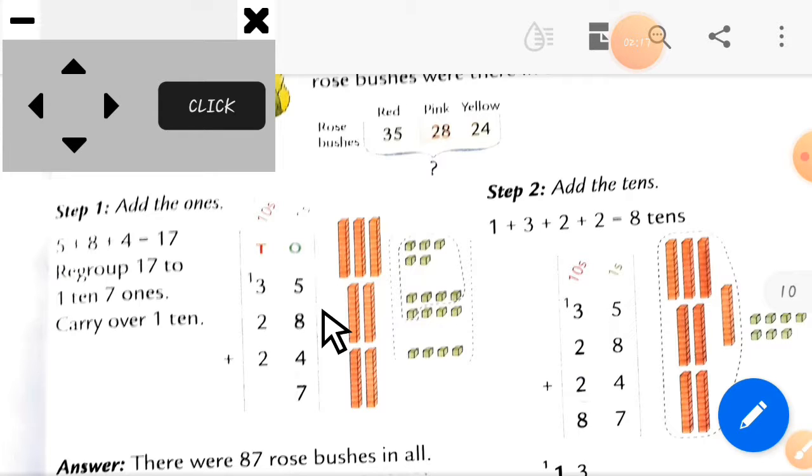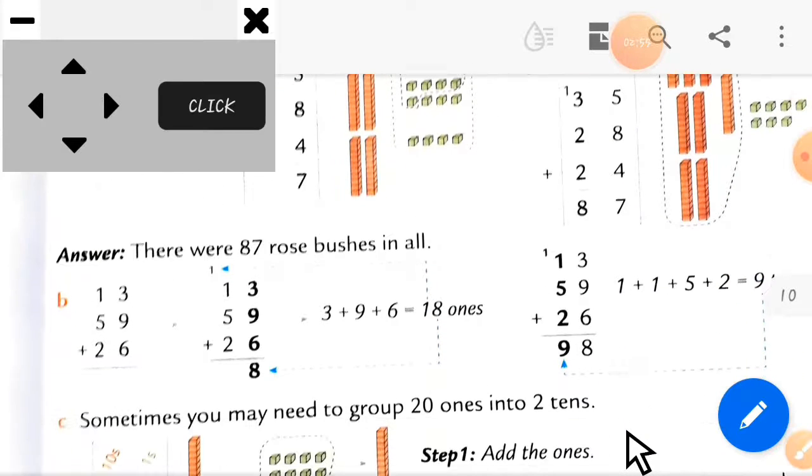So here our answer will come. Which number will come? 17. Here 7 is at the ones place, and in the 17, 1 is at the tens place, which will go as a carry forwarded number, and this one will be added in the tens column. So here 3 plus 2 plus 2. How much is it together? 3 plus 2 is 5, plus 2 is equal to 7, and we add the one in this column. So here we get the answer 87. Okay, so now I hope you understood easily.